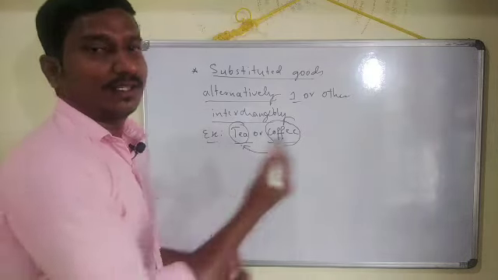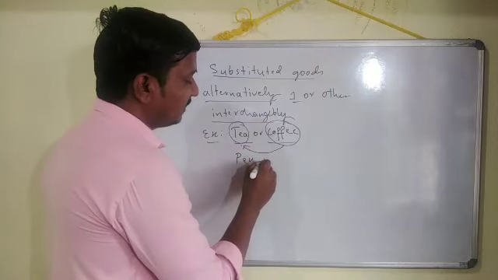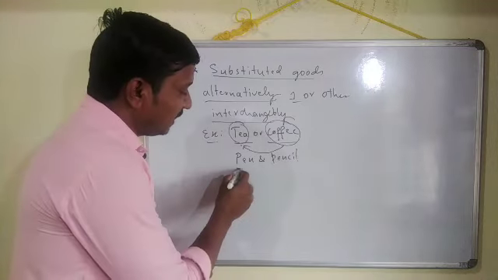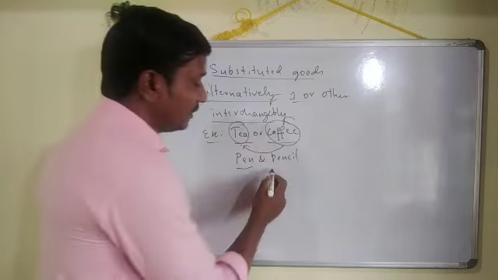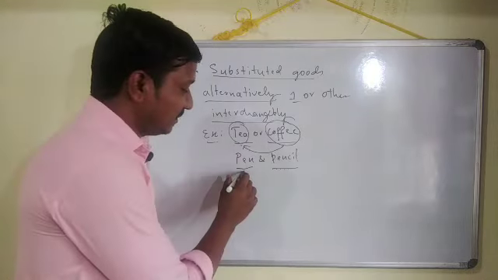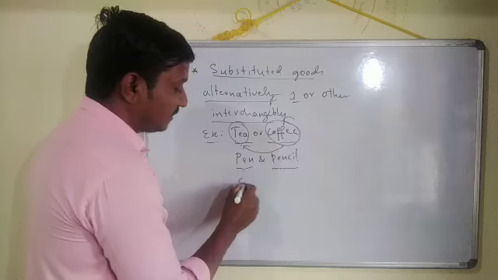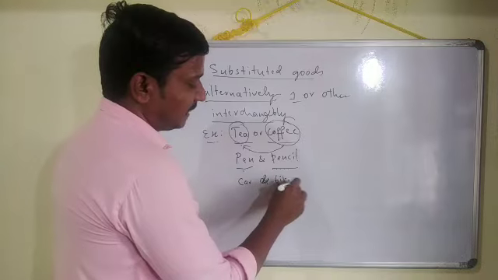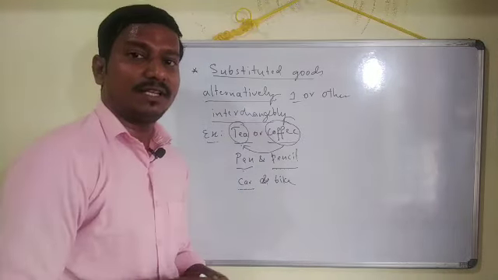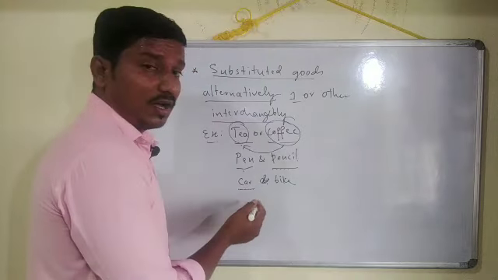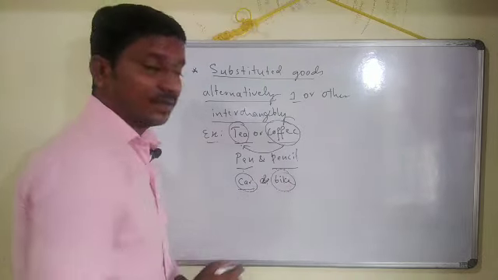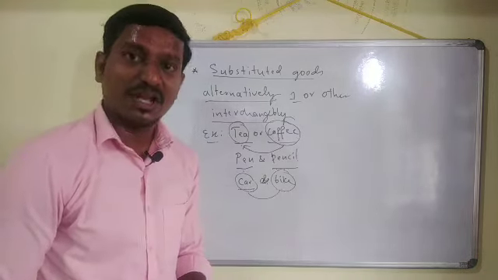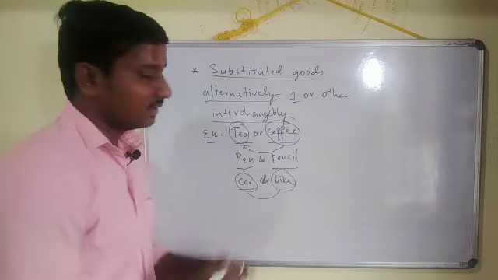This is one example. Another example: pen and pencil. Friends, if you want to write something, you can use a pen. If you don't have a pen, you can also use a pencil. I take one more example here: car or bike. If you want to travel somewhere and you have a car, you can go with the car. If you don't have a car, you can use a bike. Now, bike and car are substituted goods or alternative goods. Okay, so this is clear now.